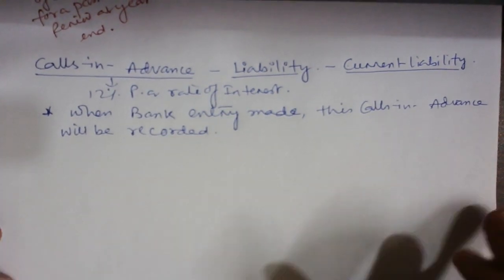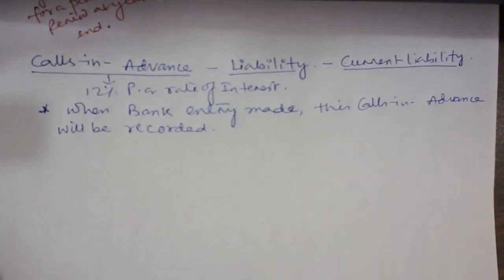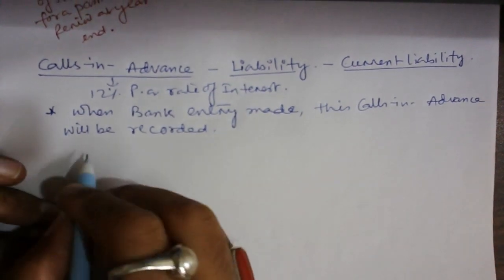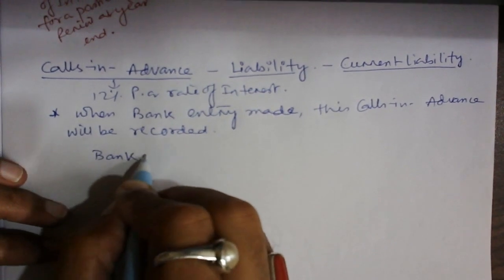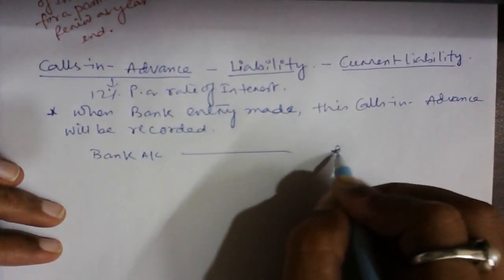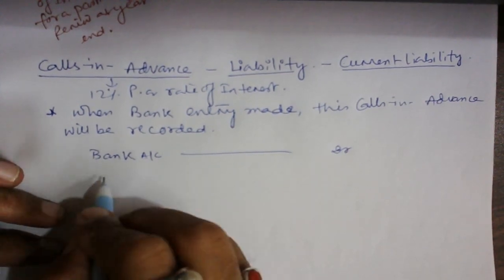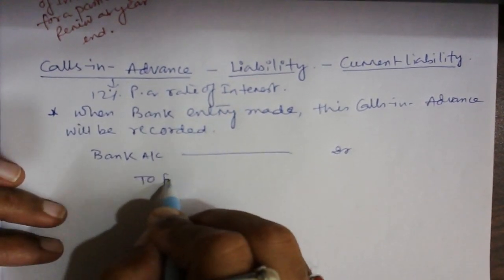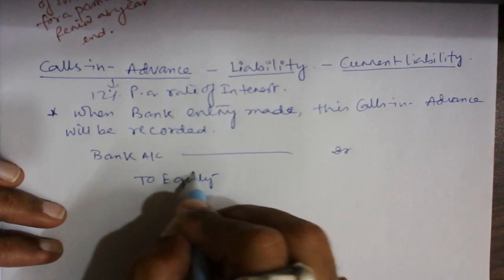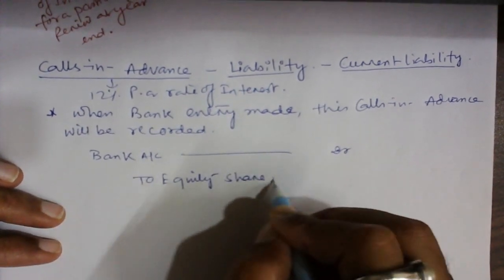So guys, now let's discuss. When a bank entry is made, these calls in advance will be recorded. Number one, guys, see, I am doing the journal entry. How to record the calls in advance? This is the journal entry. Bank debit, guys, to equity share allotment account.